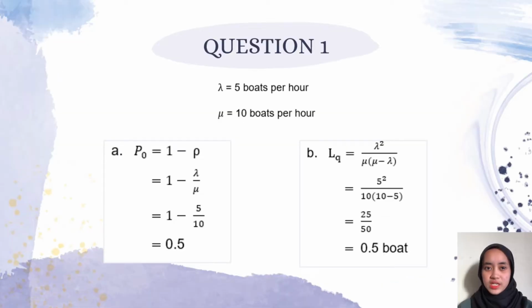Moving on to the first question, the lambda is 5 boats per hour and the mu is 10 boats per hour. A, the probability that no boats are in the system is 1 minus rho. The rho is lambda over mu. So 1 minus 5 over 10 is 0.5. B, the average number of boats waiting for service is lambda squared over mu times mu minus lambda. Insert the value and you will get 0.5 boats.